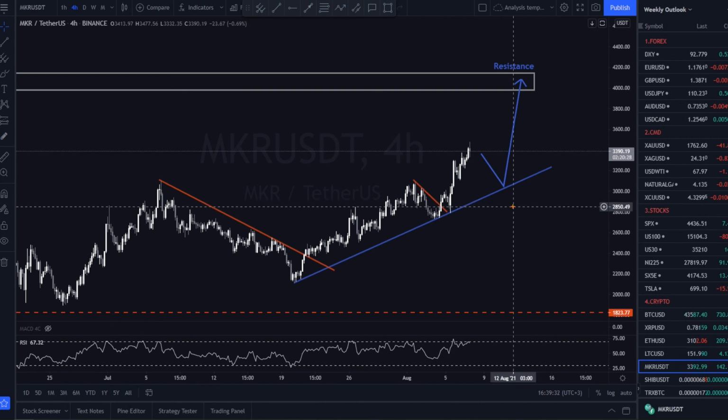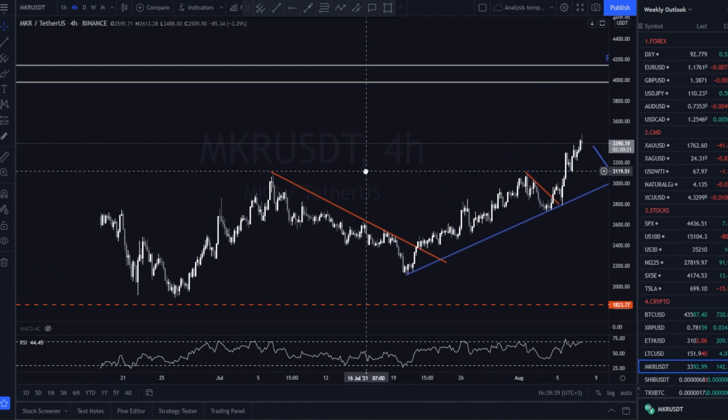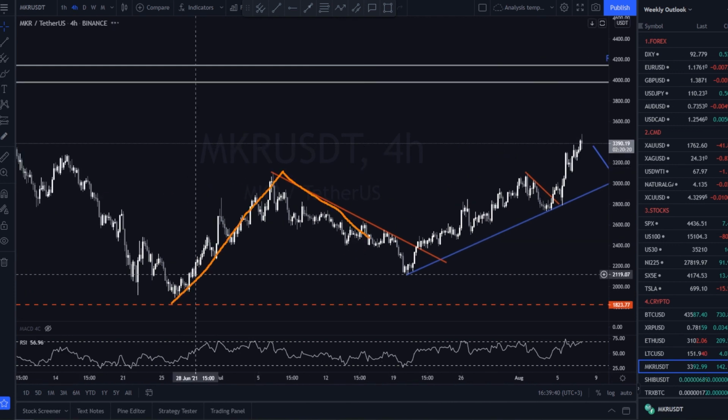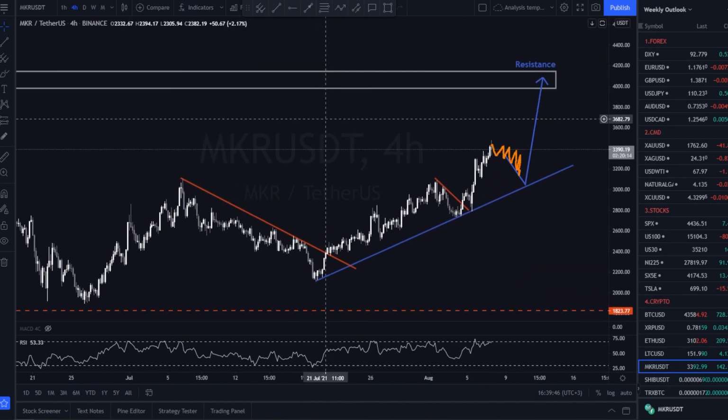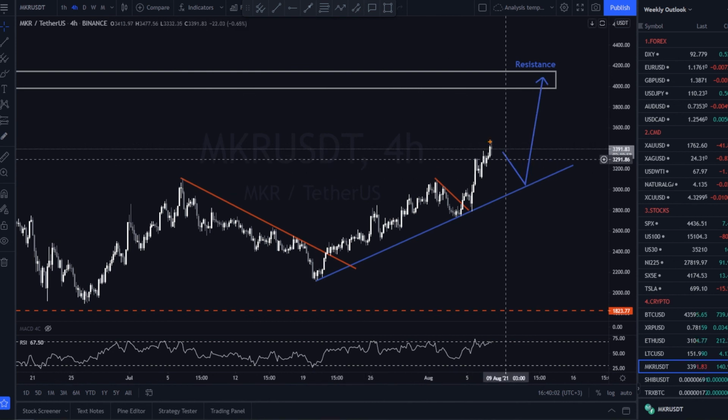From a technical perspective, when we look at the 4-hour chart, we see a bullish move that started on the 20th of July that continues to make higher highs in this structure. For the next higher probability move, we see a correction that will probably reach the blue trend line marked on the chart, and then bullish continuation. Potential target for this move is the resistance area marked on the chart at 4,200 USDT. If the price breaks the blue trend line and consolidates below, we may see a move that will reach the low again.